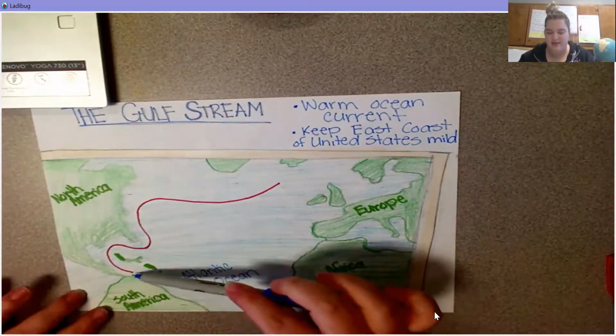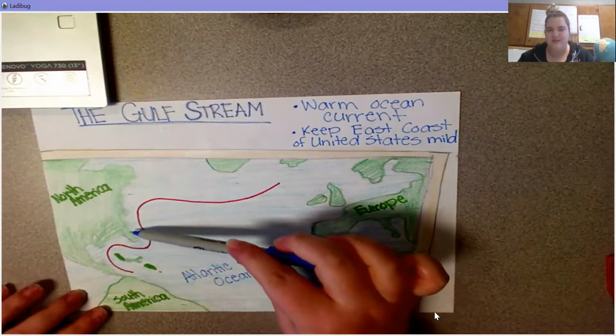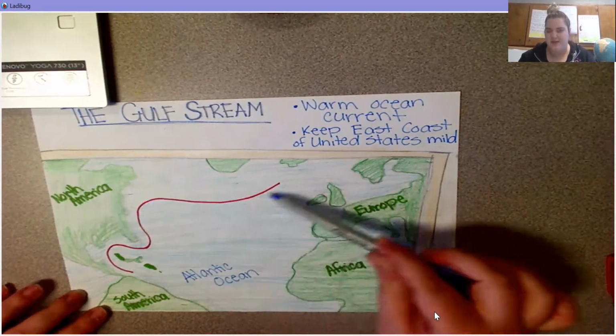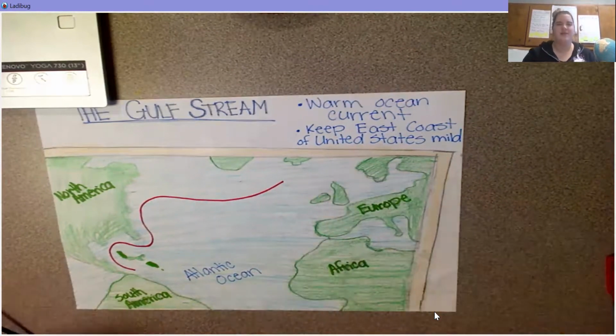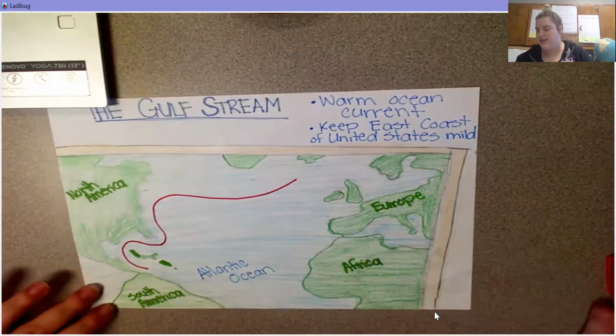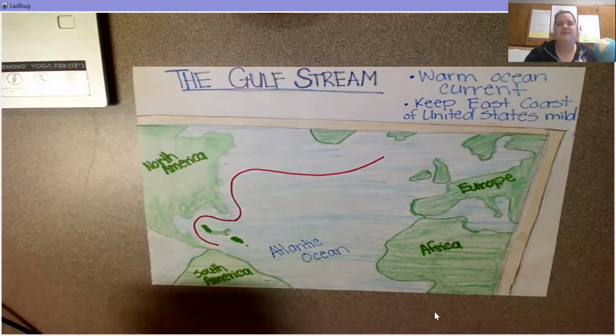Okay, so remember, the Gulf Stream starts right around in here in Central America, goes along the east coast of North America, and then out through the Atlantic Ocean. All right, so when we read an article, you guys are going to see another picture of this, and it's going to explain a little bit more about what it does.